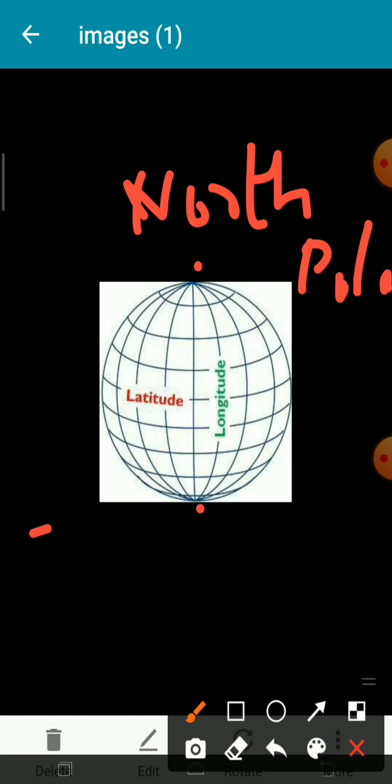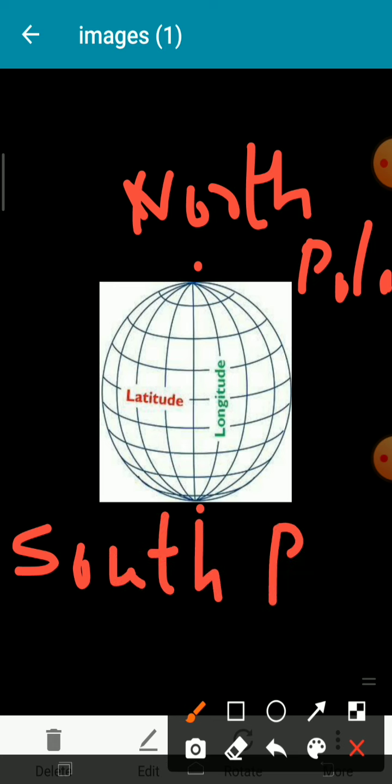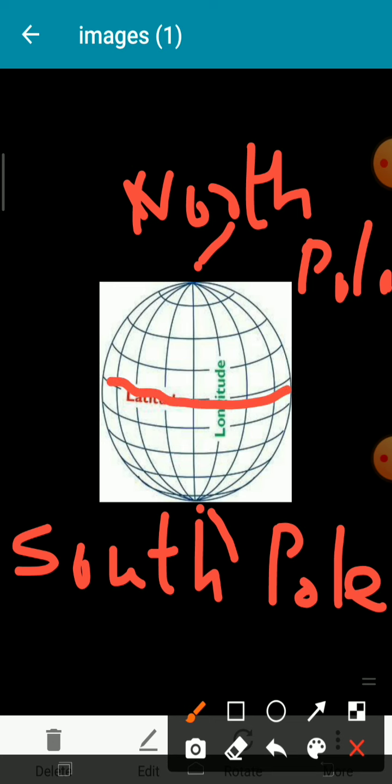This is called the North Pole, and this is called the South Pole. Means this is the North Pole, this is the South Pole, and this equator line divides the earth into two parts.